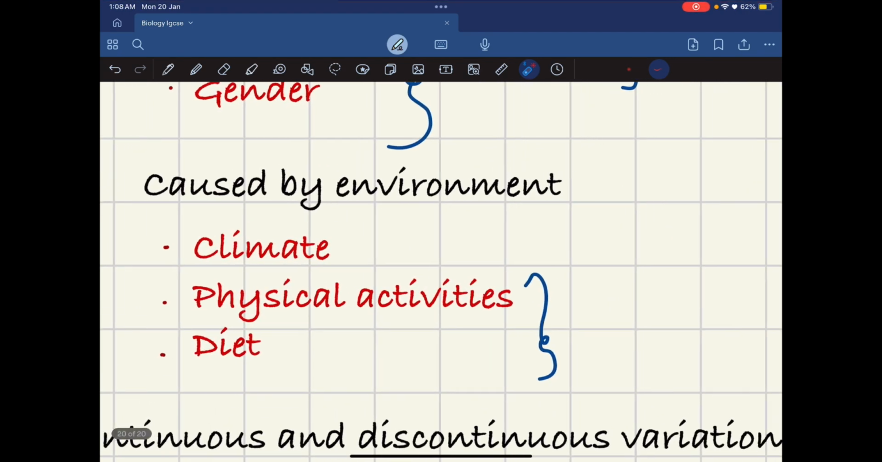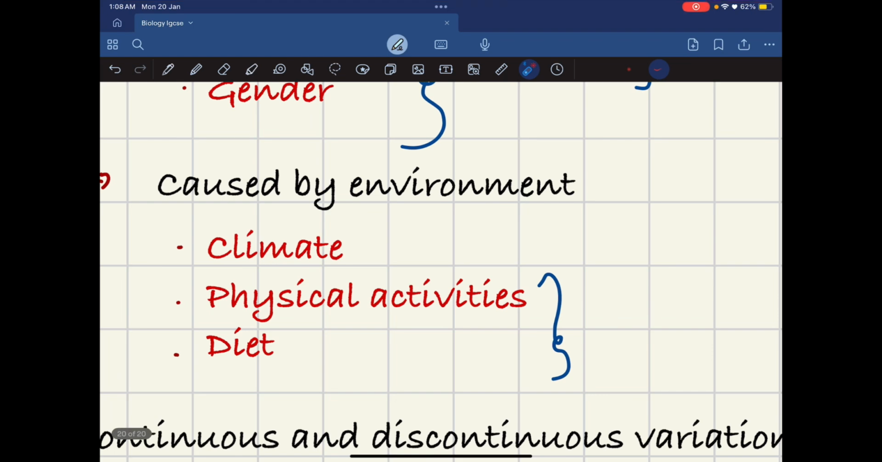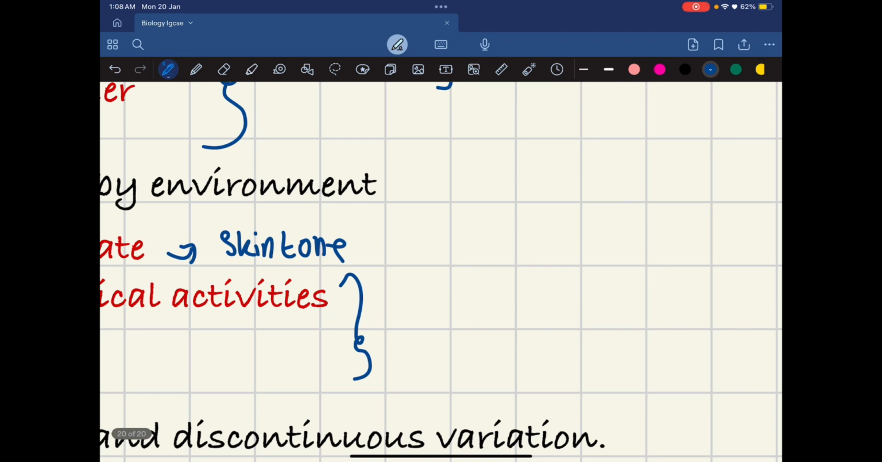Next is the variation which is caused by the environment. The first thing we can look into is our climate. How does climate really affect our variation? Climate affects our skin tone. Let's say both of my parents are very light skinned, but I end up being tan skinned. The reason is that I'm living in a country which is always hot, so I tend to have darker skin compared to my parents.